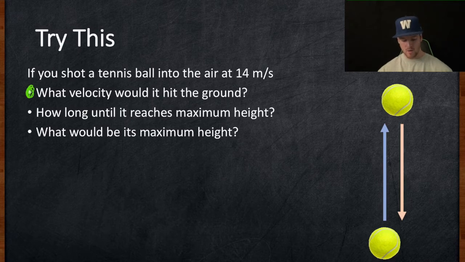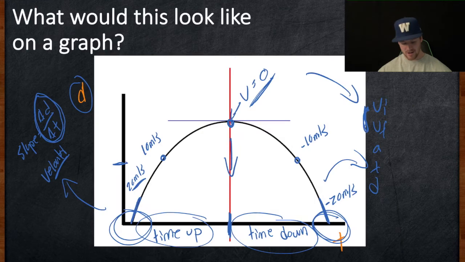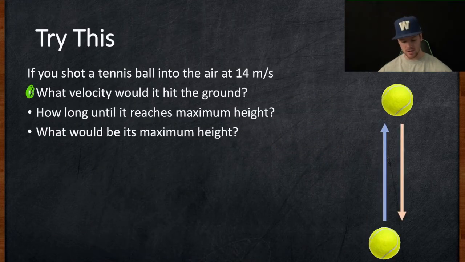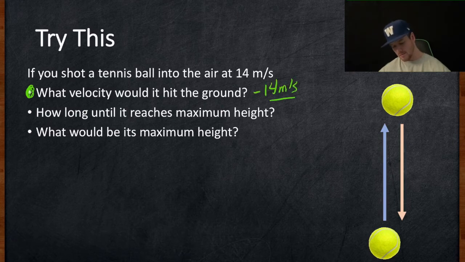What velocity would it hit the ground? Well, we know from that graph, if I go back to here, that the velocity that it goes up with is the same as the velocity that it goes down with, except it's just switched directions. So let's go back to that question, and it's really easy. All we have to put in is negative 14 meters per second for our answer there. Next one, how long until it reaches its maximum height?